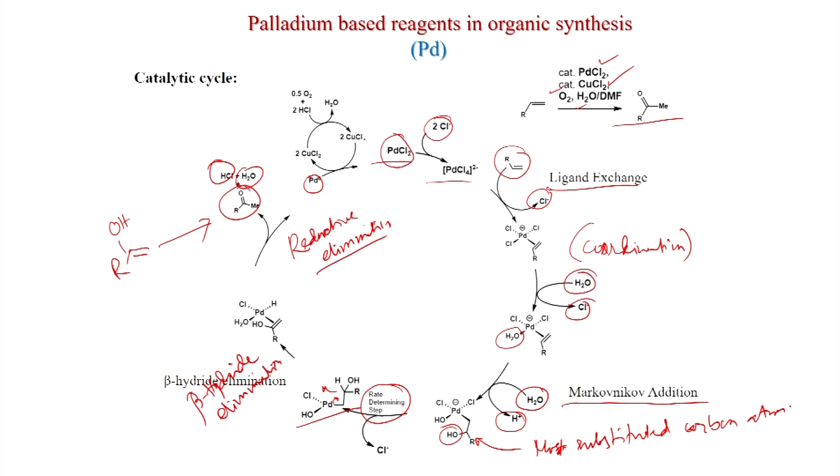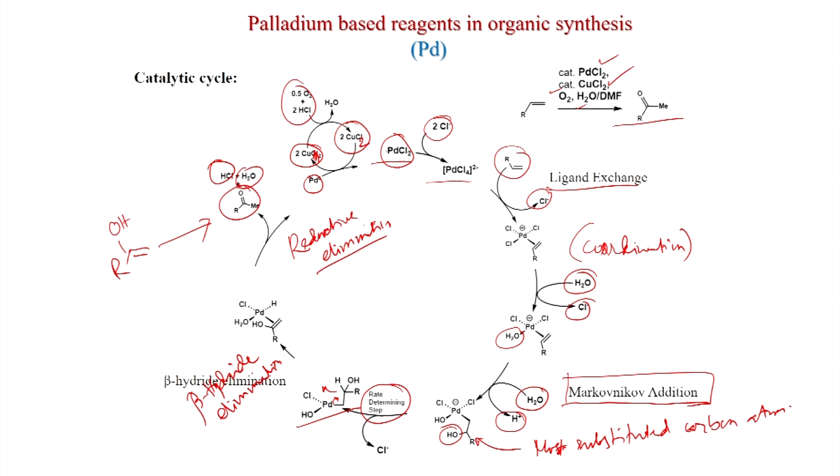There is a mistake here: this will be CuCl2 and this will be CuCl. This CuCl, with oxygen and HCl, is converted to CuCl2, and that CuCl2 oxidizes palladium(0) to palladium chloride and itself gets reduced to CuCl. That is the role of oxygen: to oxidize CuCl to CuCl2, and palladium is oxidized to palladium chloride by CuCl2. This is the overall mechanism of this reaction, and the important factor for regioselectivity is the Markovnikov addition that we will see.